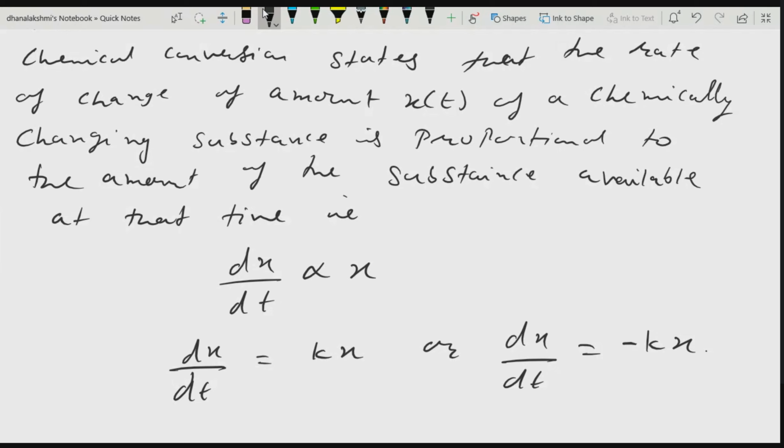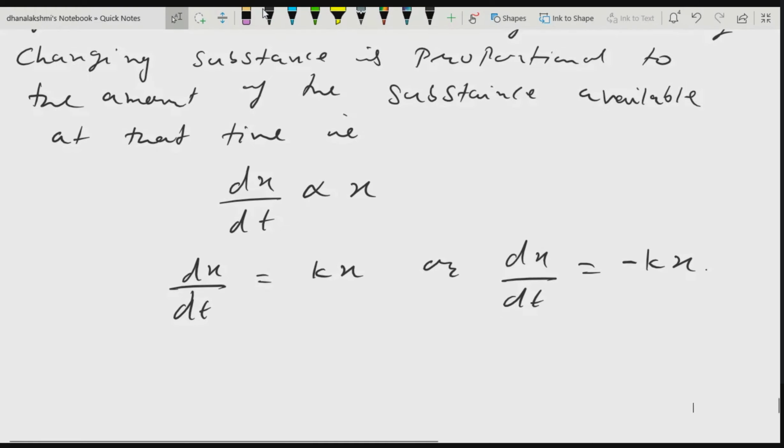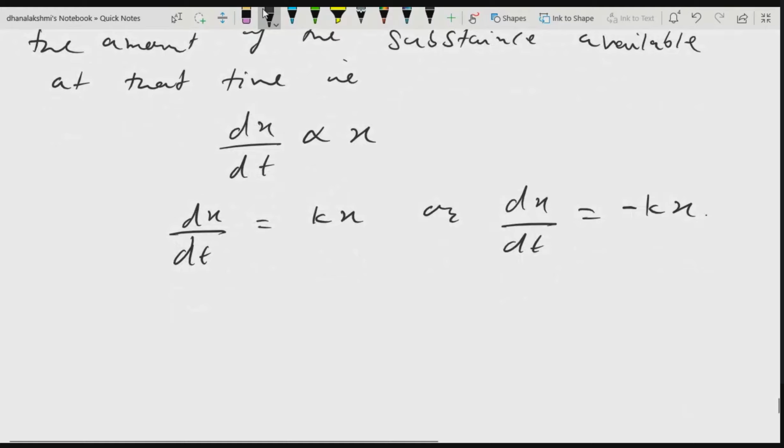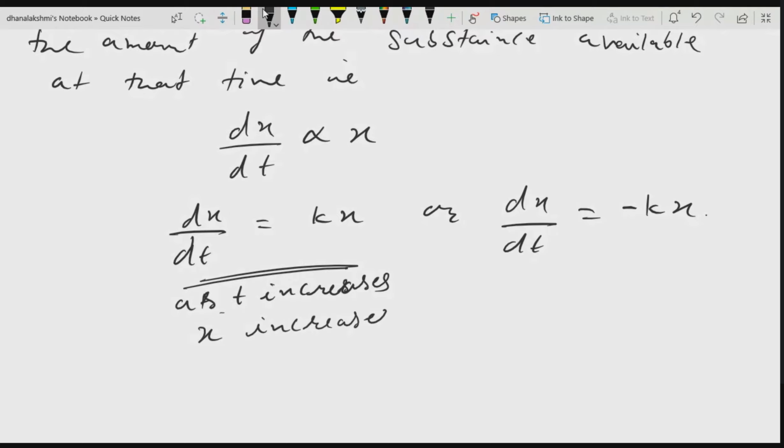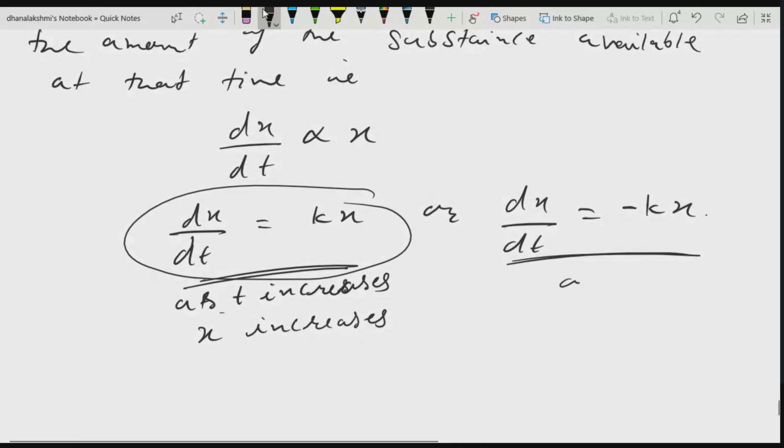So if as t increases, x increases, in that case you will use the kx one. And you will use the minus kx one when as t increases, x decreases. This we will use in the case of radioactive decay and all those things.